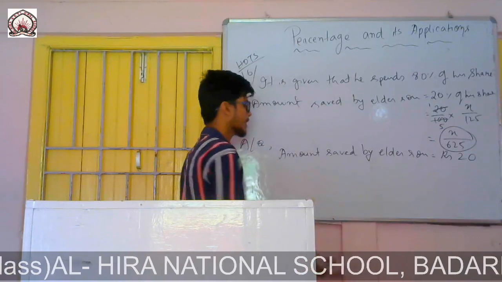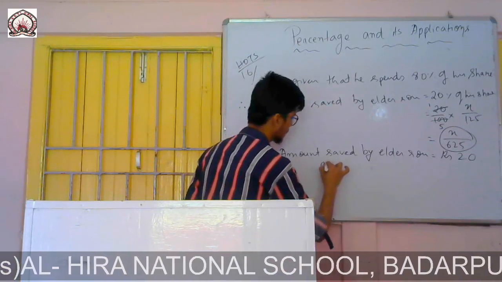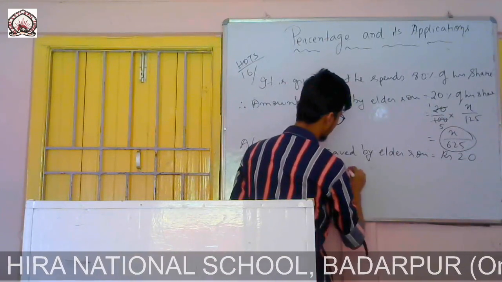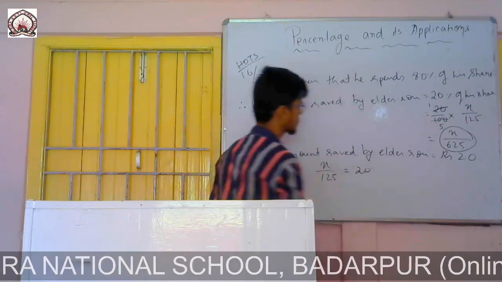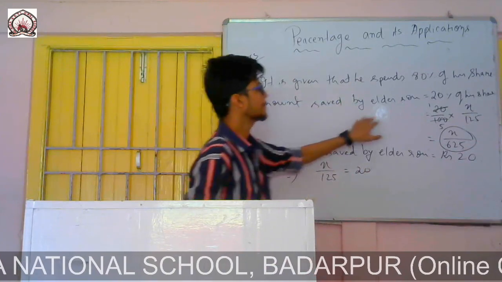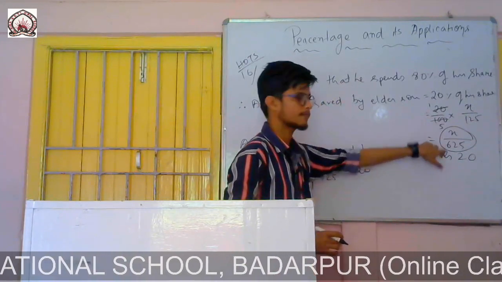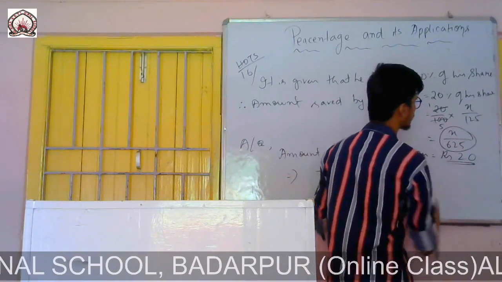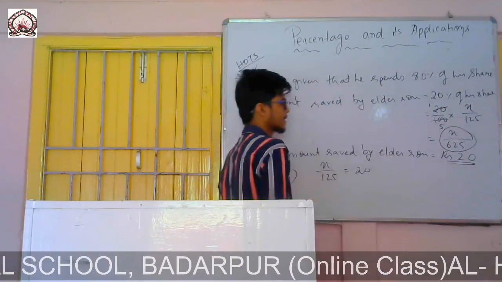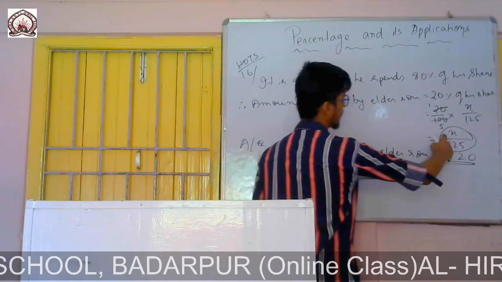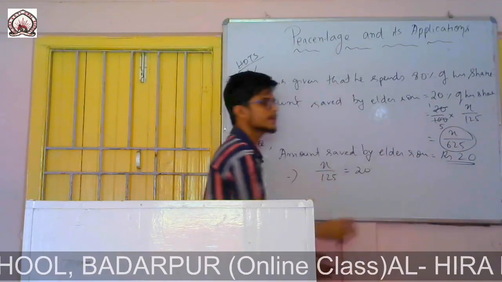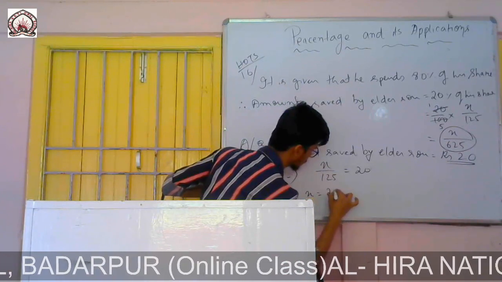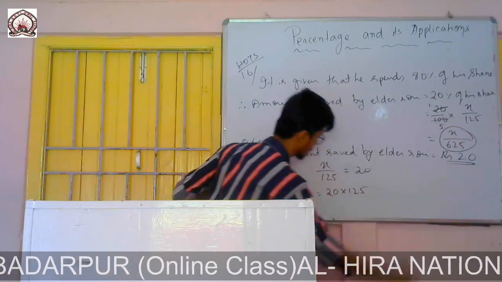That means both of them are equal. Again, listen: the amount saved by elder son is X by 625, and in the question the amount saved by him is rupees 20. Both of them are the same. So X will be equal to 20 into 625.